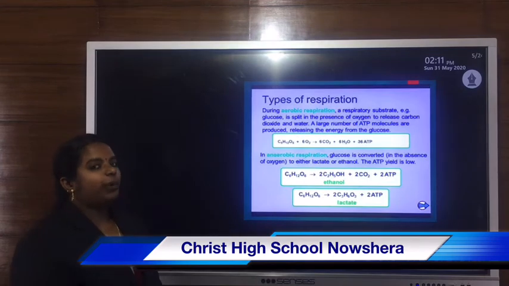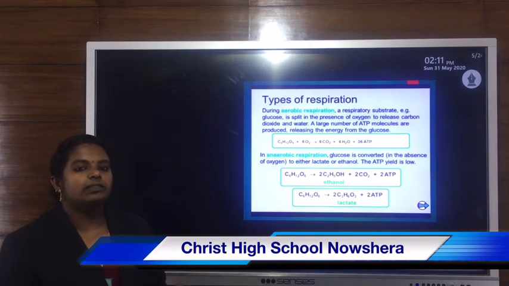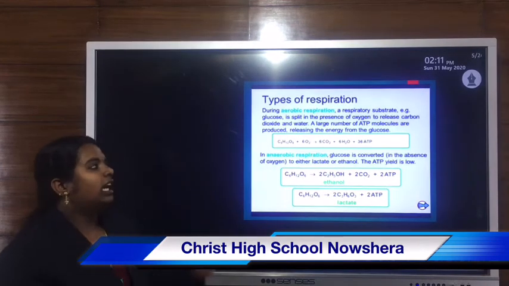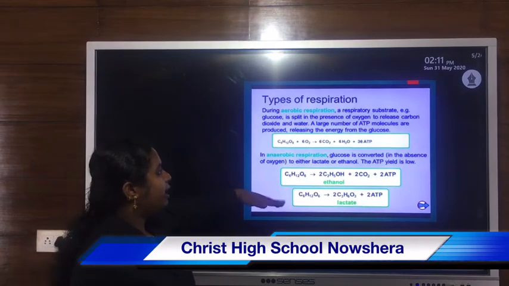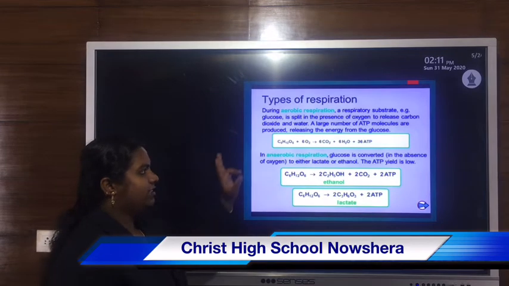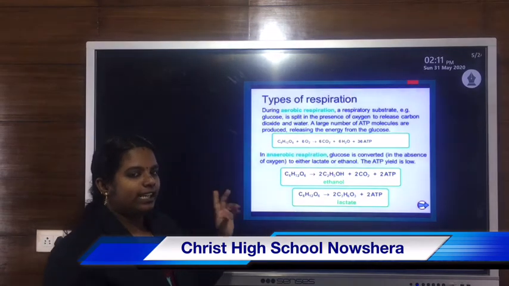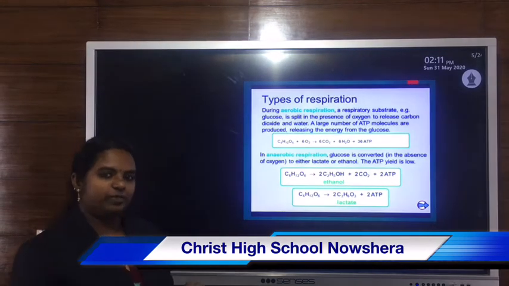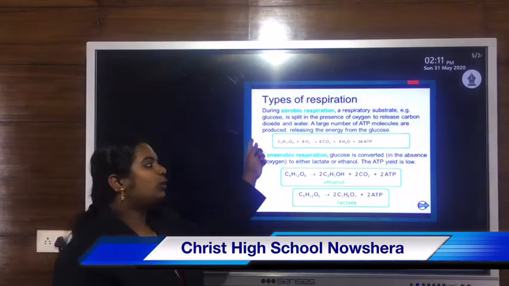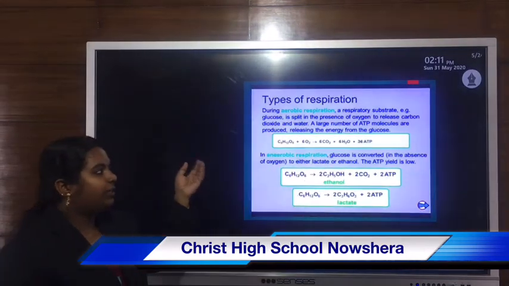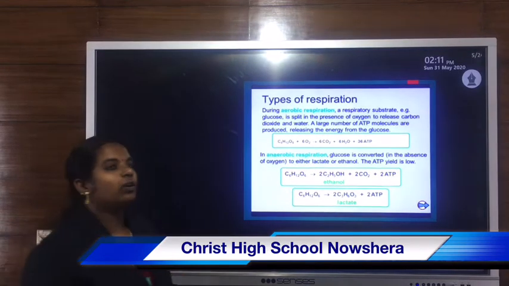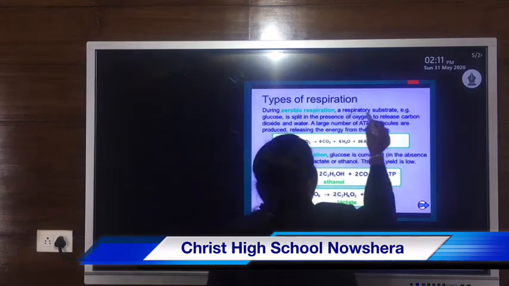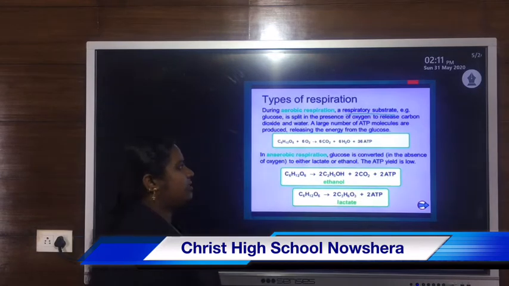So depending upon the presence or absence of oxygen, the further process of respiration is mainly divided into two types. One is aerobic respiration and the second one is anaerobic respiration. During aerobic respiration, the breakdown of glucose, or the respiratory substrate, glucose is known as the respiratory substrate.